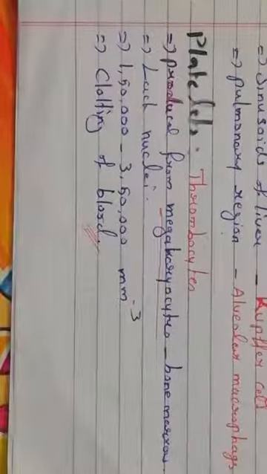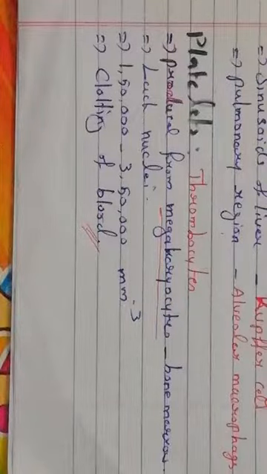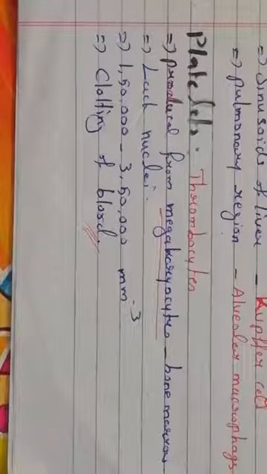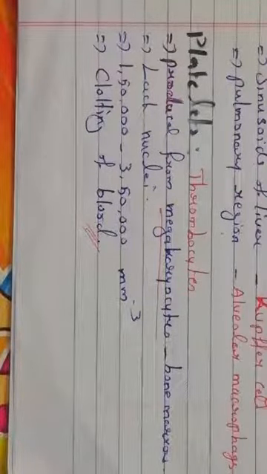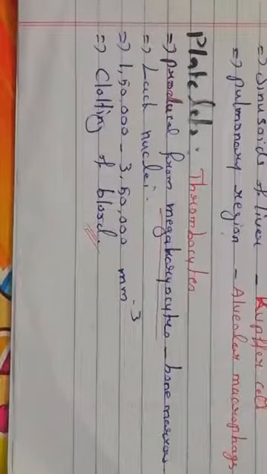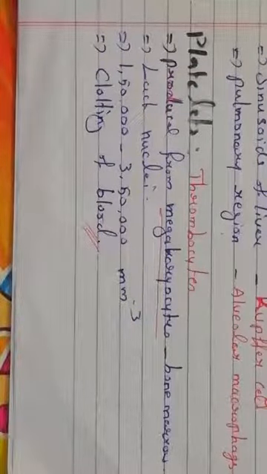For blood clotting. Okay? When the blood is inside the blood vessel, it should not clot. If there is a clot, it may lead to many dangerous diseases, and stroke and heart attack problems may be created. But when it comes out of the blood vessel, it must clot. Unless it clots, the blood flow will be there continuously, so it may lead to even dangerous things. Fine. So that's why when the blood comes out of the blood vessel, it has to clot.